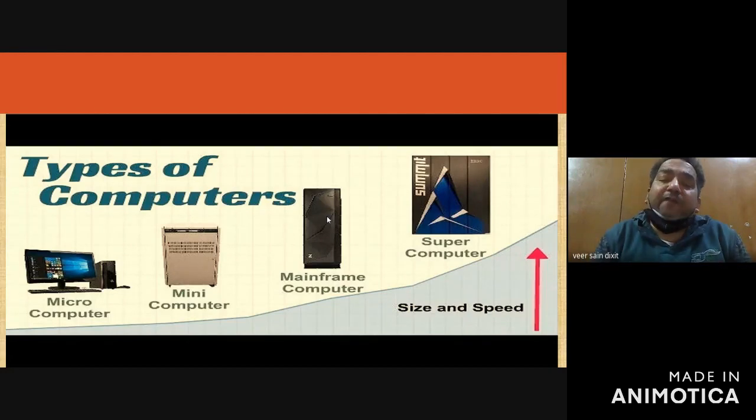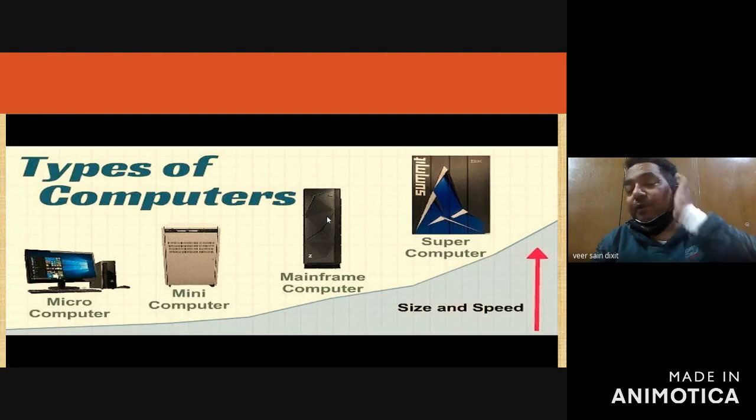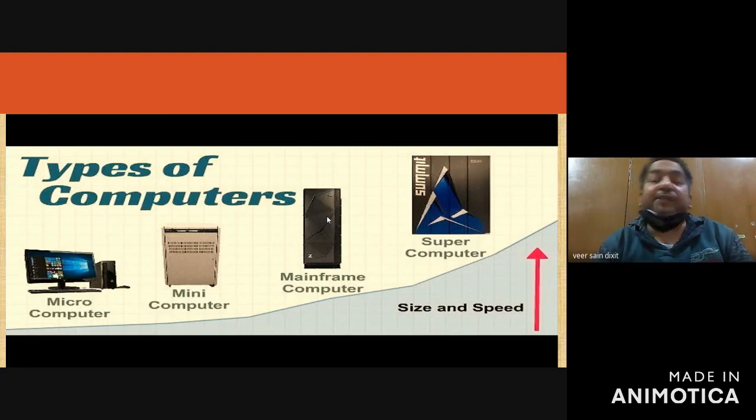The mainframe computers are used to compute very large amount of data. Then supercomputers. Supercomputers are used to deal with the artificial intelligence based applications. And I told you what are the artificial intelligence based applications. They are the weather forecasting, they are the robotics, they are the many more, rocket launching. Okay, so many more applications are there of that.